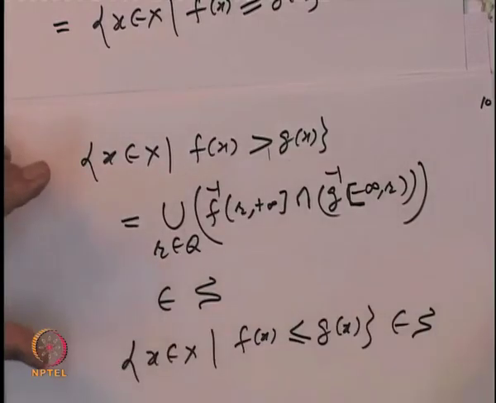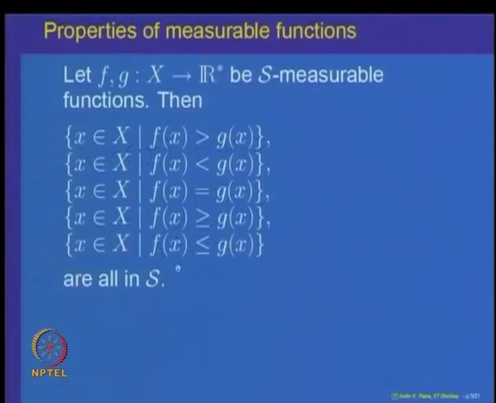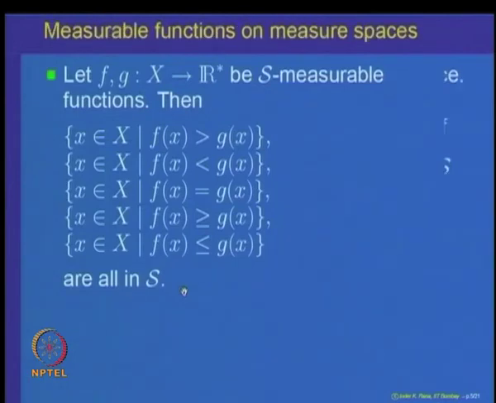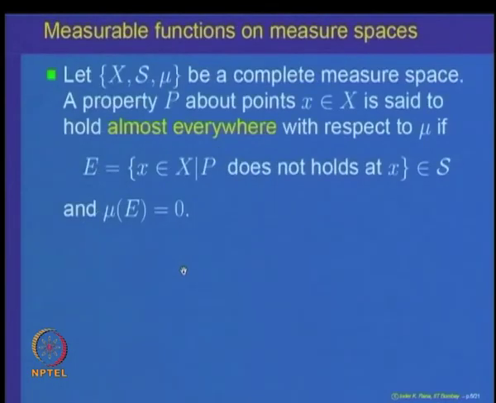So, measurable sets have nice properties, namely if f and g are measurable, then operations involving measurable functions give you again sets in the sigma algebra. These are nice properties, and we will see use of these properties soon. So, with this we complete the study of measurable functions on measurable spaces.